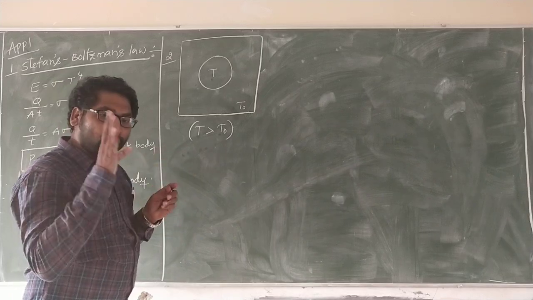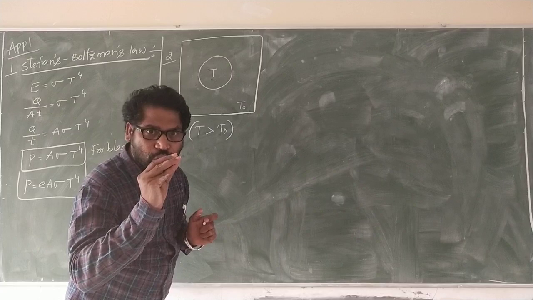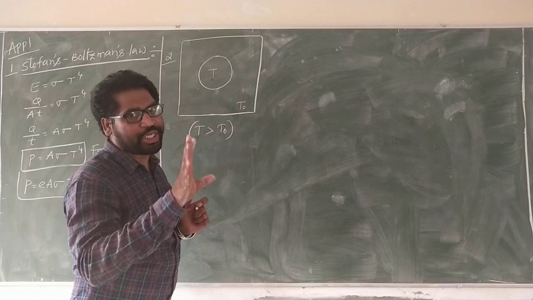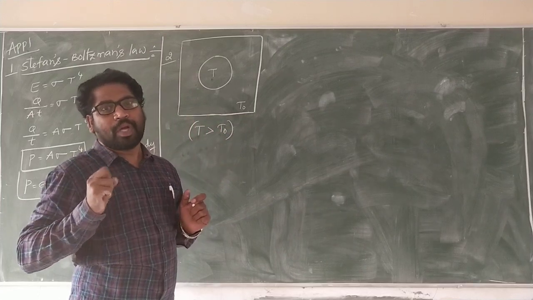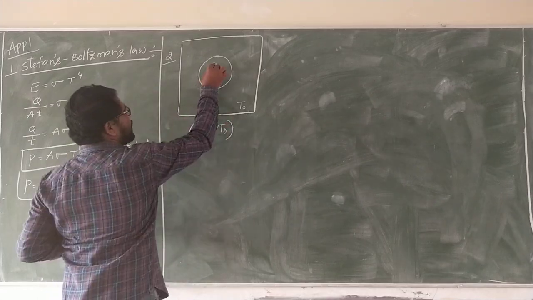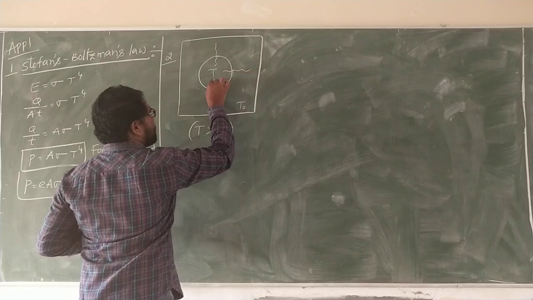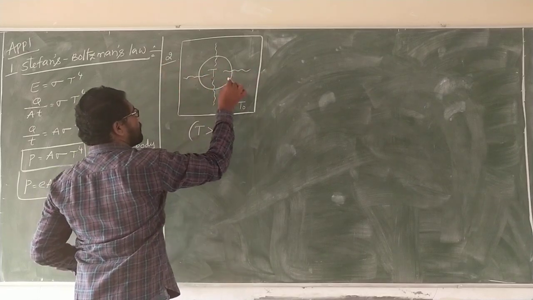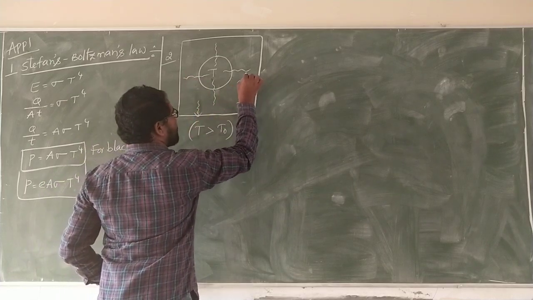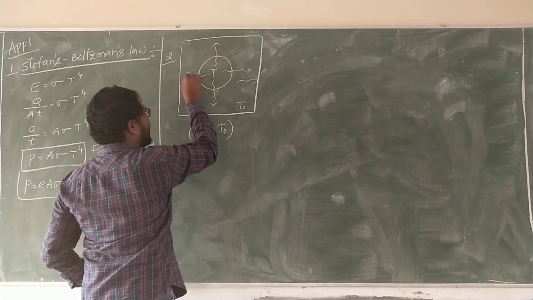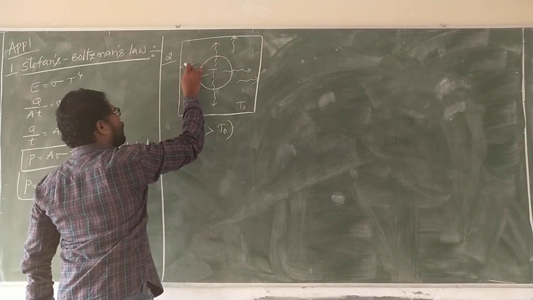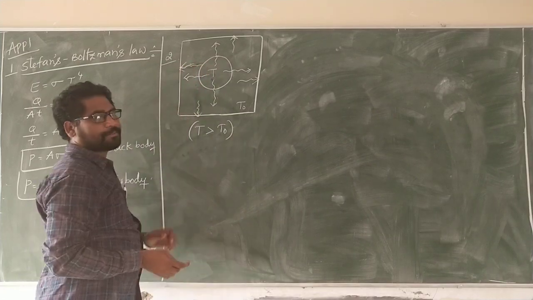Now, we know that according to Stefan's law, the black body emits radiation. That emitted energy is absorbed by the surrounding. There is no loss of energy. It is emitted, and it is absorbed, the same energy, by the room at all dimensions, all points.